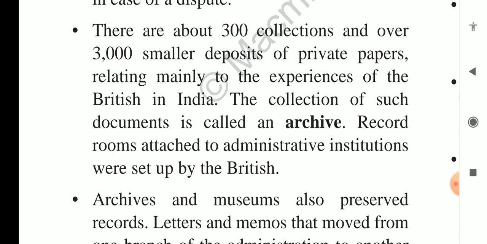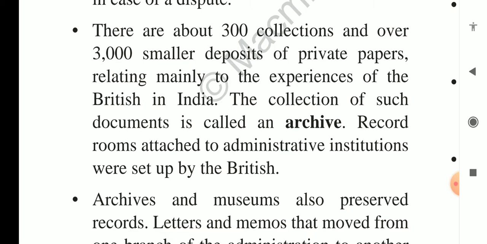There are about 300 collections and over 3,000 smaller deposits of private papers relating mainly to the experience of the British in India. So these collections and references are available in India for the British in India. The collection of such documents is called an archive. We can call an archive the storage of such records. Where official records are stored, that is called archives. Clear?